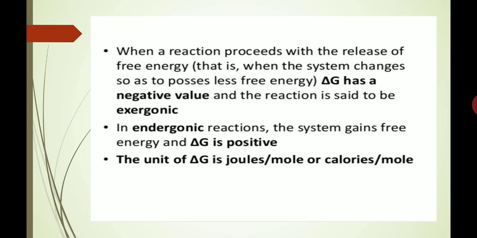When a reaction proceeds with the release of free energy, that is, when the system changes so as to possess less free energy, delta G has a negative value and the reaction is said to be exergonic. In endergonic reactions, the system gains free energy and delta G is positive. The unit of delta G is joules per mole or calories per mole.